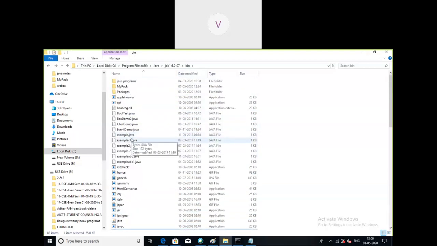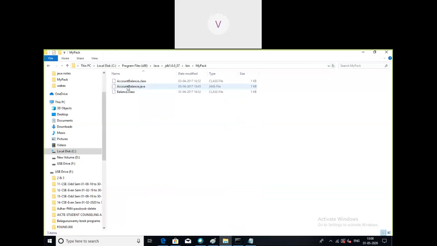But that need not be the case. If you want to store your files separately, that itself is a property of packages. Users are free to store their files in individual packages. Now I am creating a package and storing my file.